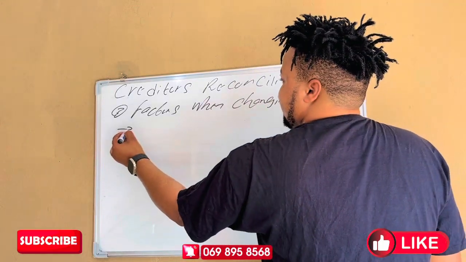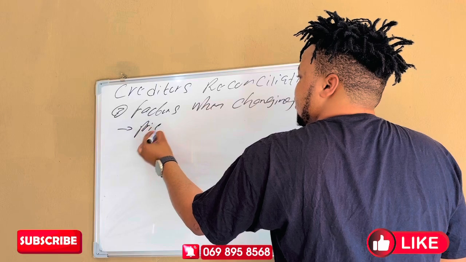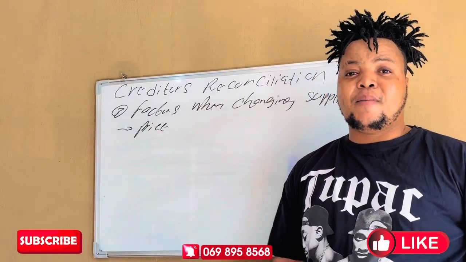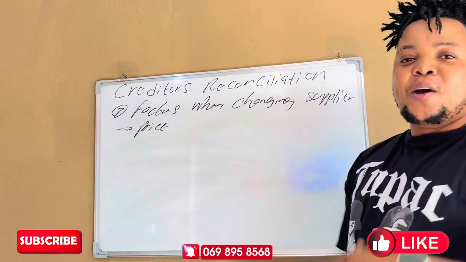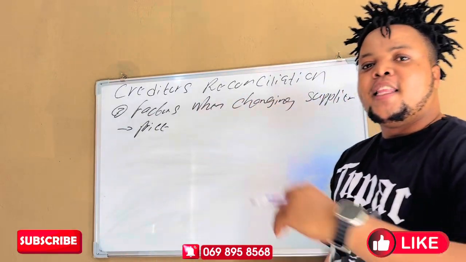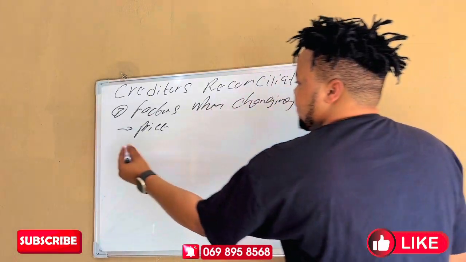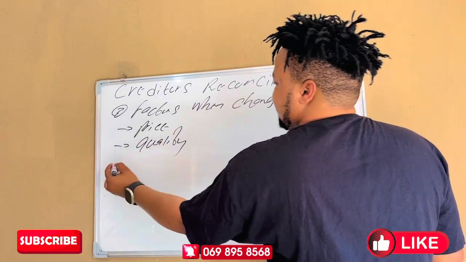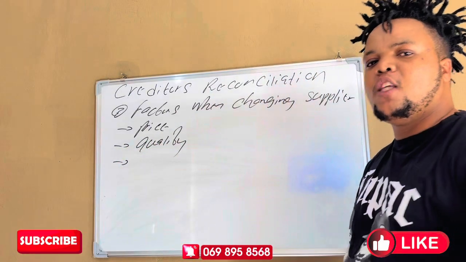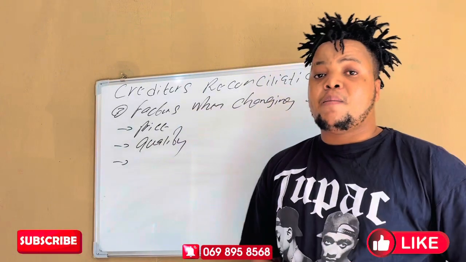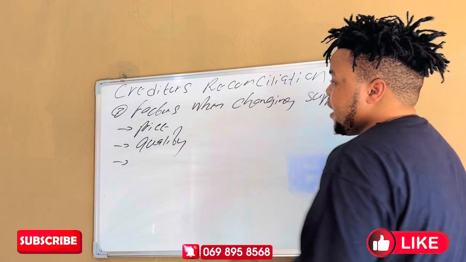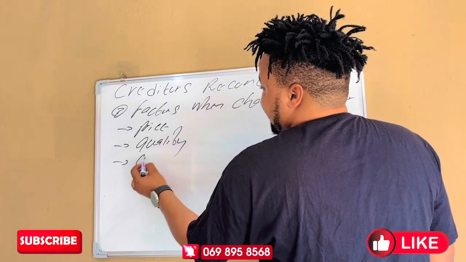Number 1, you need to check the price. So it means that the price is very important. You must check whether the price is better than the previous supplier. Another thing, you need to check the quality. Check the quality of the products of that supplier, whether it's better compared to the previous supplier. You need to check the credit term.